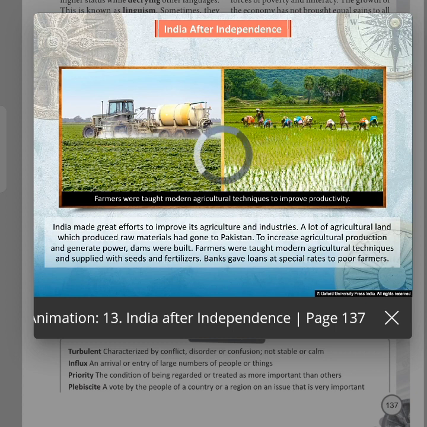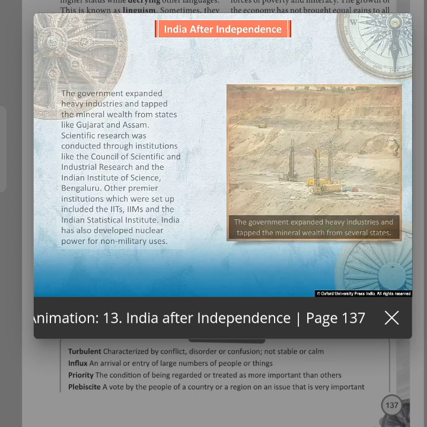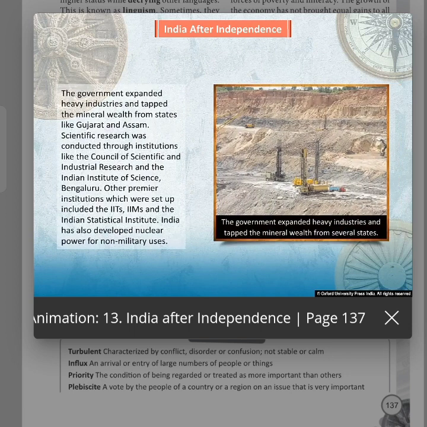Farmers were taught modern agricultural techniques and supplied with seeds and fertilizers. Banks gave loans at special rates to poor farmers. The government expanded heavy industries and tapped the mineral wealth from states like Gujarat and Assam.